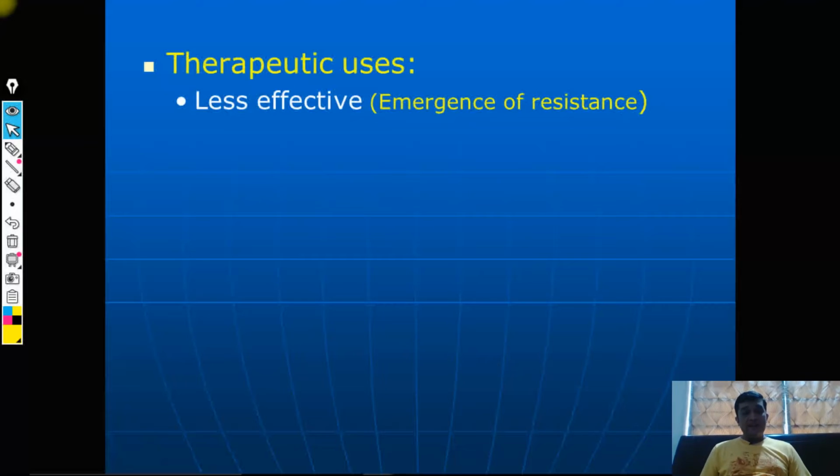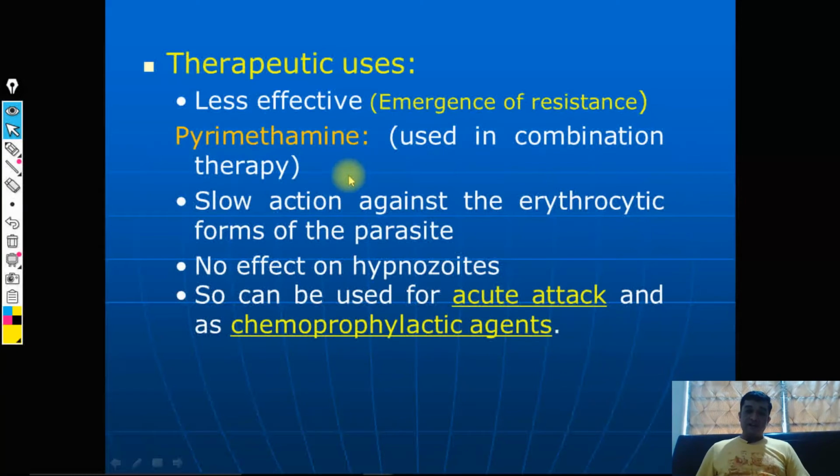So in that case the sulfadoxine pyrimethamine combination was at one time used as a very important alternative, but now it is less effective because of the emergence of resistance, in most parts of the world, and because of this reason this combination is now less effective, right.